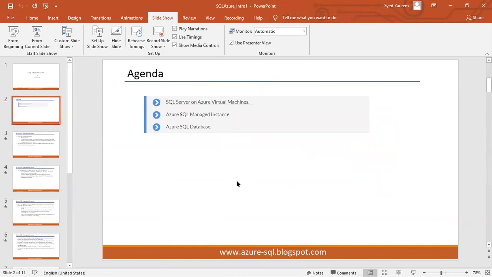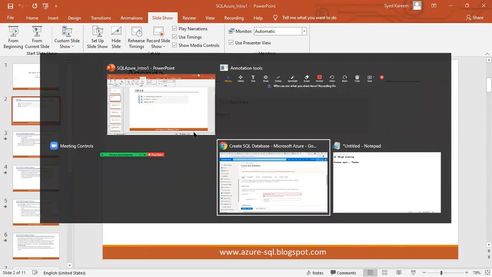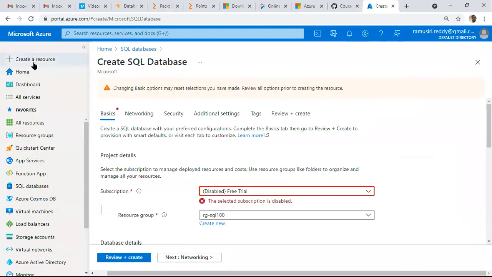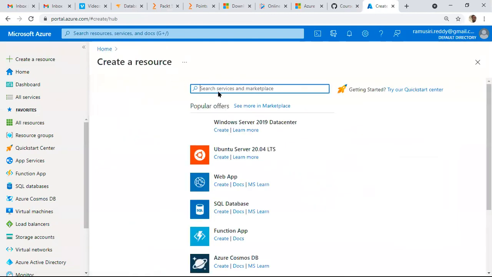We can work with virtual machines. We can work with managed instances, where we have instance level access, and Azure SQL database, which gives us database level access.